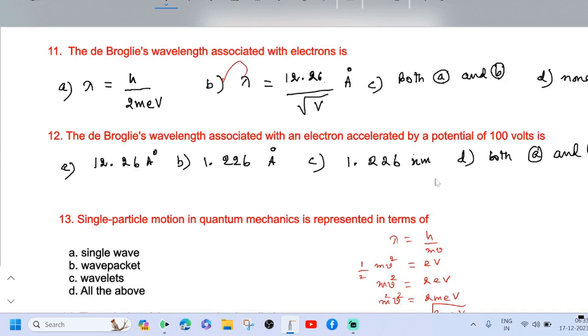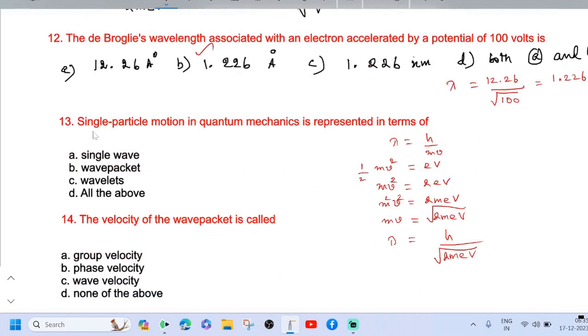The de Broglie wavelength associated with an electron accelerated by a potential of 100 volt is: use the formula lambda equal to 12.26 divided by root v. So we have to put 100. Root 100 is 10, so the answer is 1.226. Option B is the correct answer.